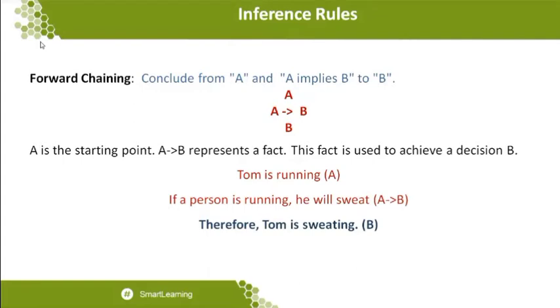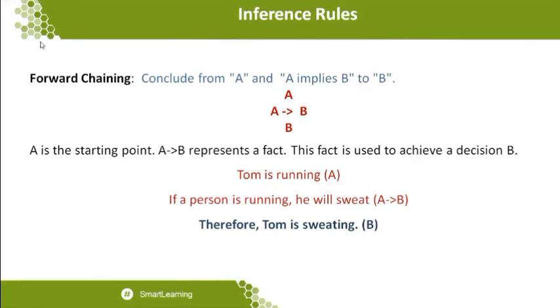This is what we call the forward chaining process. You have some facts, and when you cross one level of facts, an expanded set of facts becomes available. This expansion will have some logical connectivity with the previous facts. For example, Tom is running. This is one fact. A person is running; maybe the statement will be different, but the objective is that first of all we want to understand that Tom is a person. Then only can I conclude that Tom is running and match it with "if a person is running."